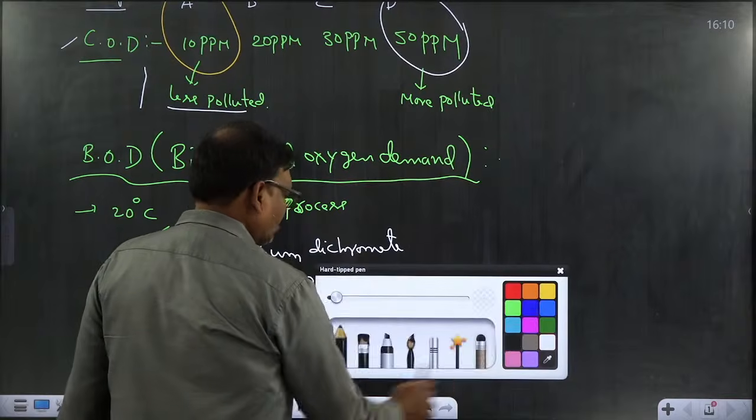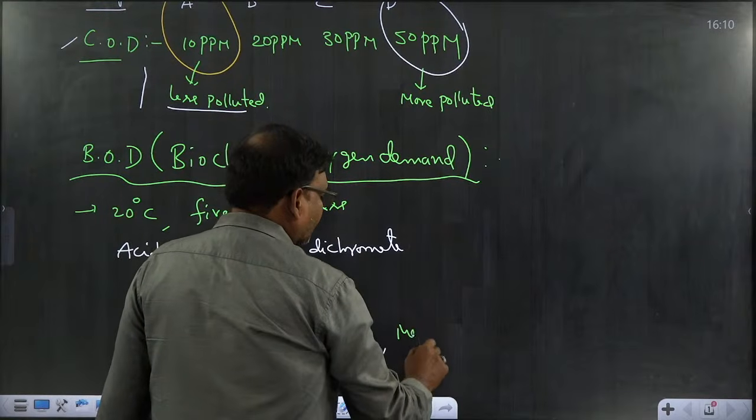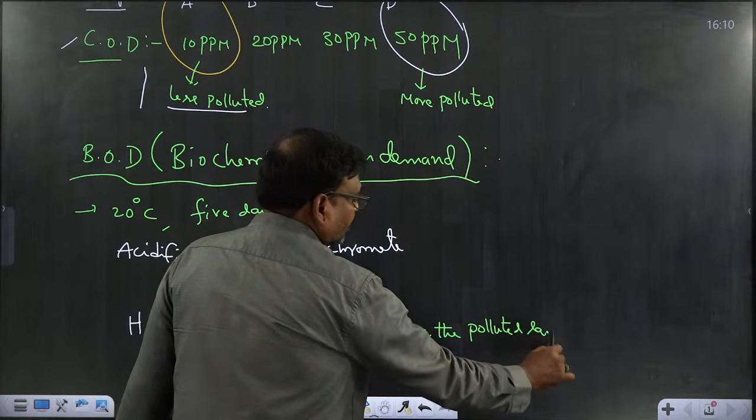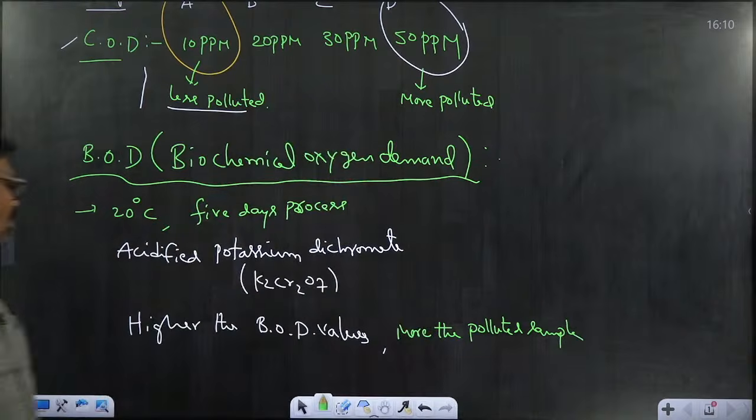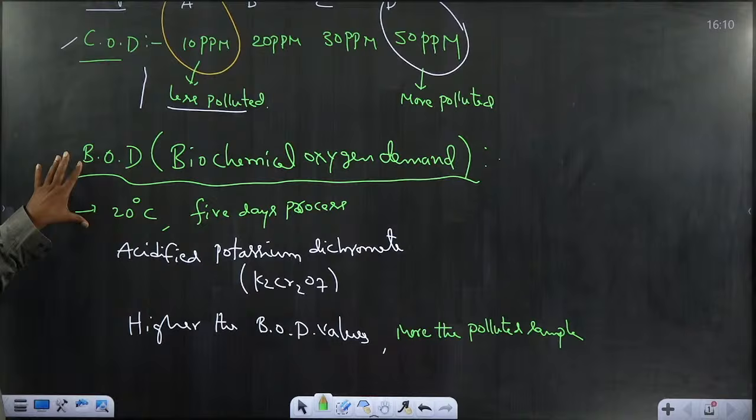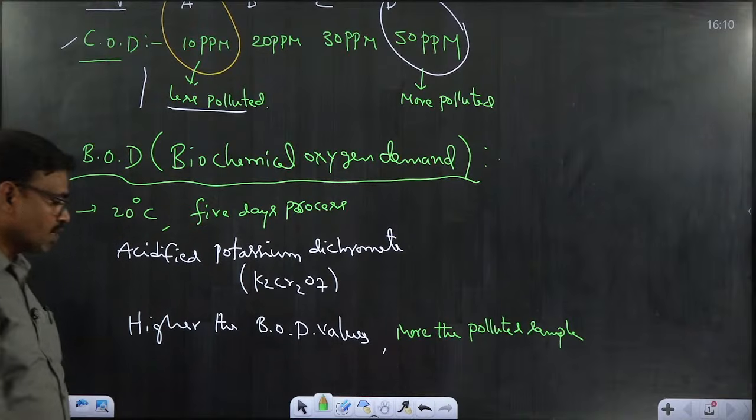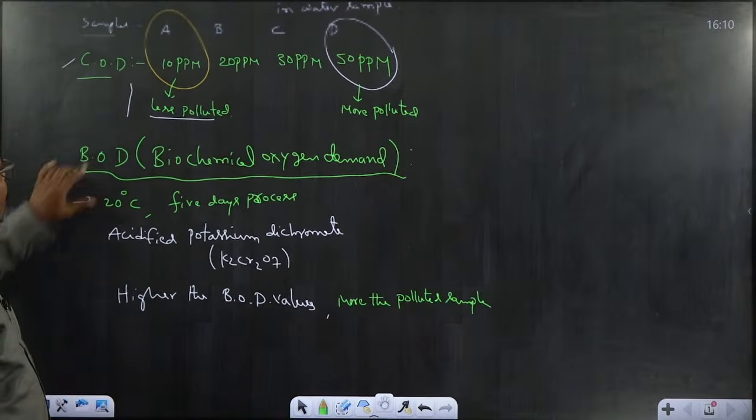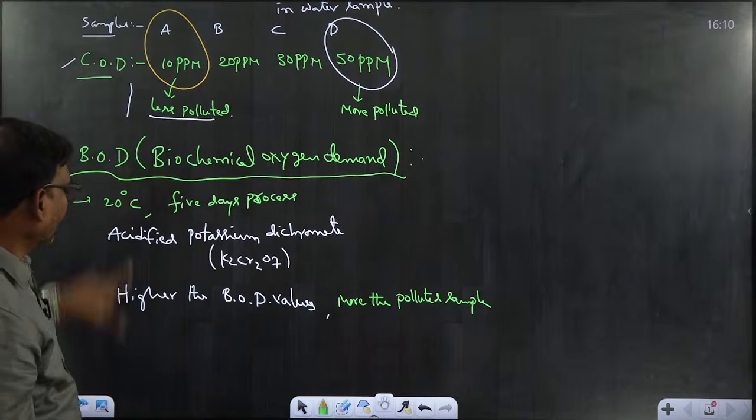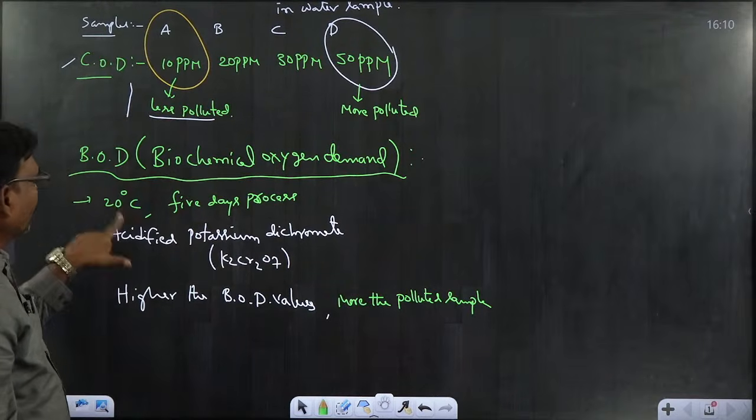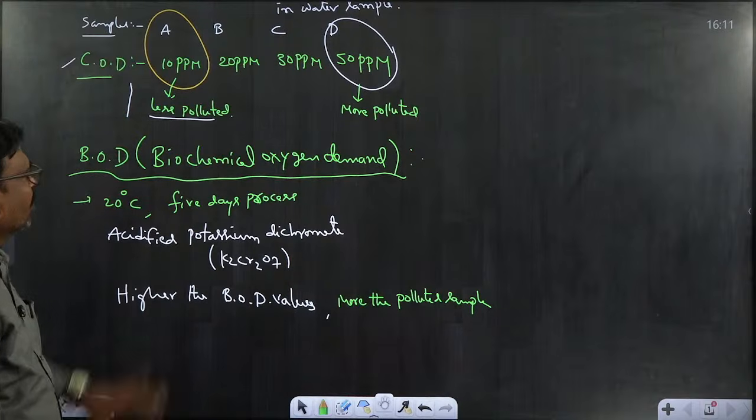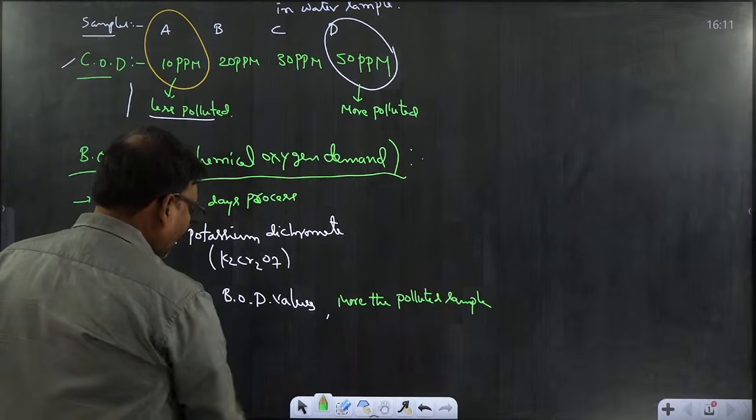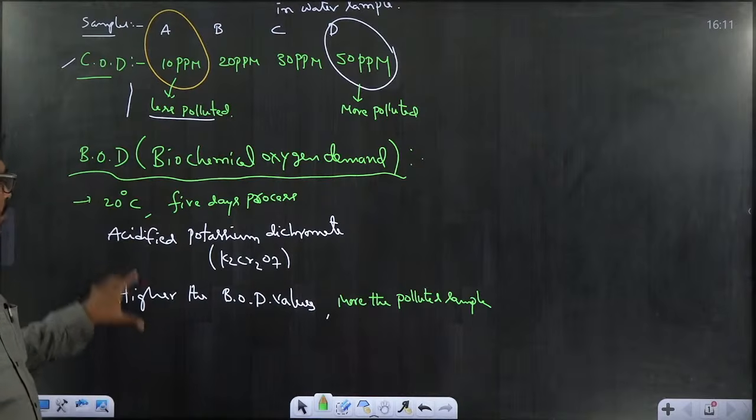more the pollution, more the polluted sample. So here we can identify whether a given water sample is more polluted or less polluted by using two ways. One is BOD and the other one is COD. So higher the BOD value, more polluted, or higher the COD value, more polluted. Lower the BOD value, less polluted, or lower the COD value, less polluted. So here the order of polluted samples will be related to the BOD value.